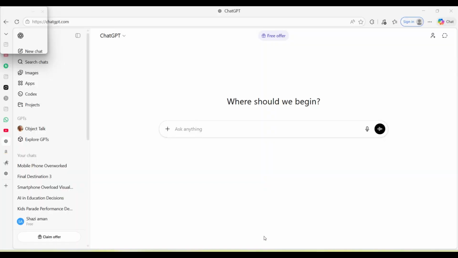Okay guys, so let's go to the screen and I will show you with Grok, with Whisk, with ChatGPT. So the first thing, we will open ChatGPT, but not the simple ChatGPT. We will open Explore GPT. I will put the link in my description if you are not able to find this Explore GPT. So you can click the link and you can go in Explore GPT, because in Explore GPT we have the option for